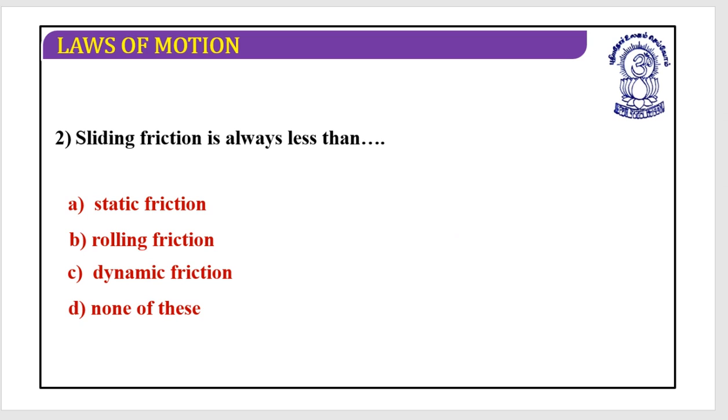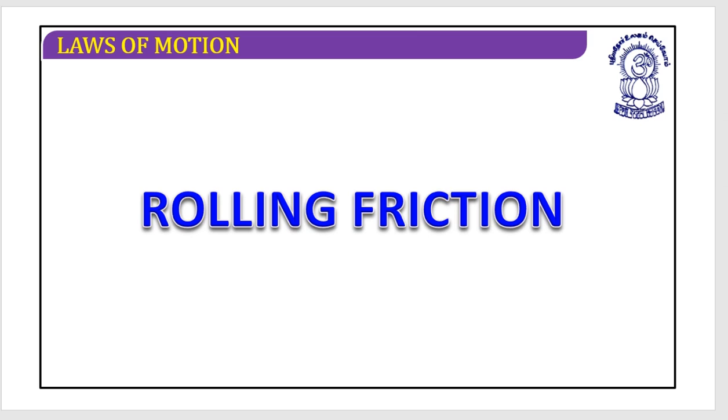Next, kinetic friction is always less than the static friction. Please do remember this: kinetic friction is always less than static friction. Any doubts on this? No? Great.